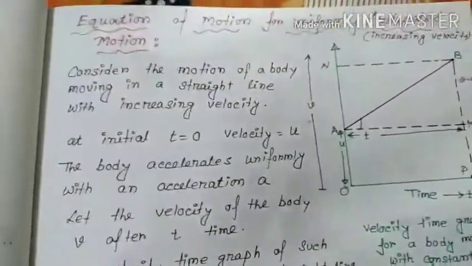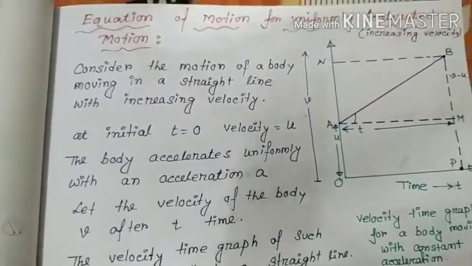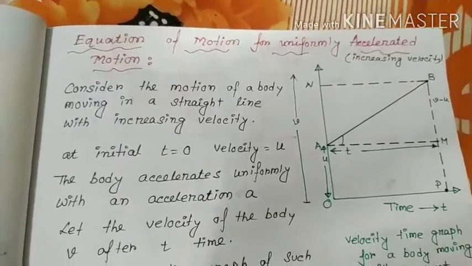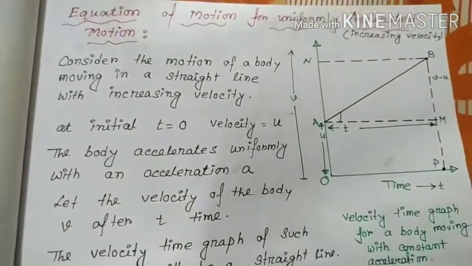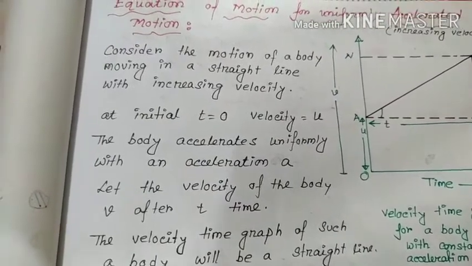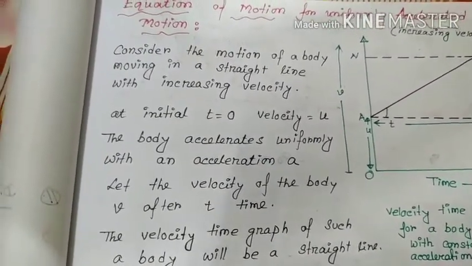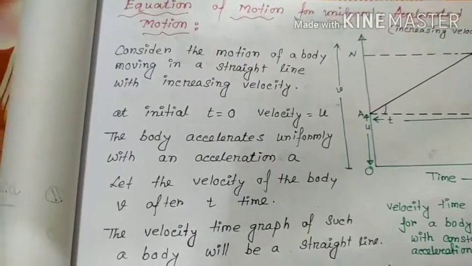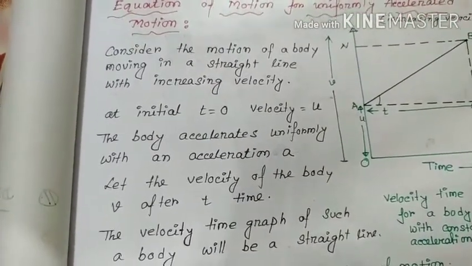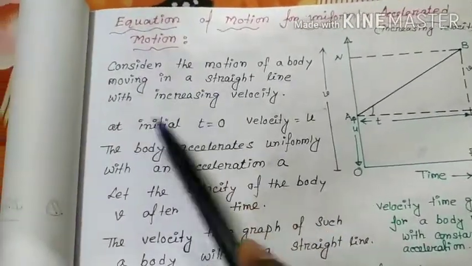Now, this is a very interesting and tricky thing. Equation of motion. We have learned 3 equations of motion. One is v equals u plus at. The second one is v squared equals u squared plus 2as. And the third one is s equals ut plus half at squared. Please listen carefully.